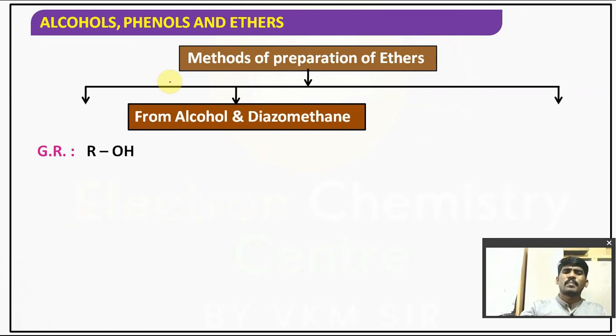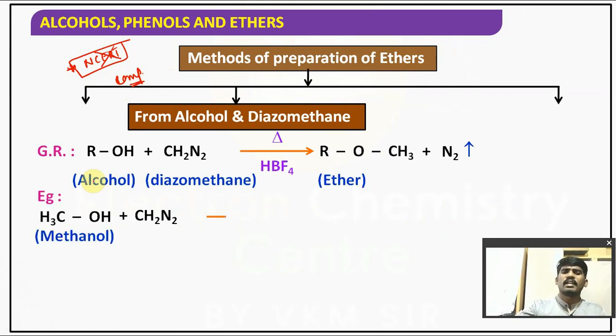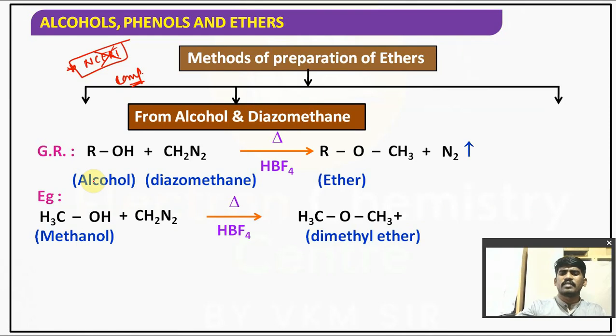Now these preparation methods are not from the NCERT. These are for competitive exams. From alcohol and diazomethane. Right? So diazomethane, what is the formula? CH2N2. Alcohol is ROH. ROH plus CH2N2, in the presence of hydrofluoroboric acid, gives ether and liberates nitrogen gas.